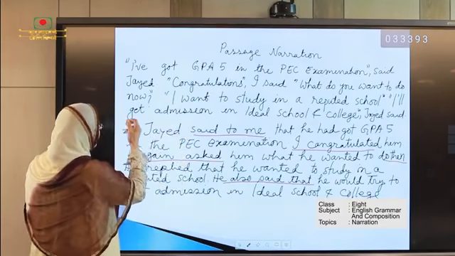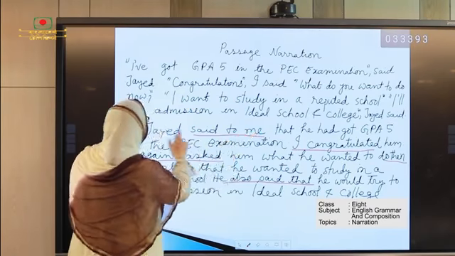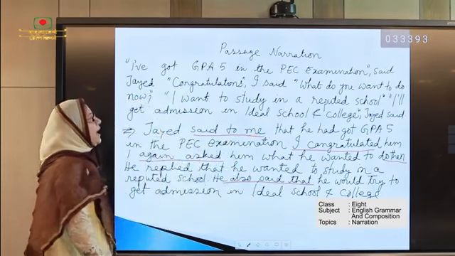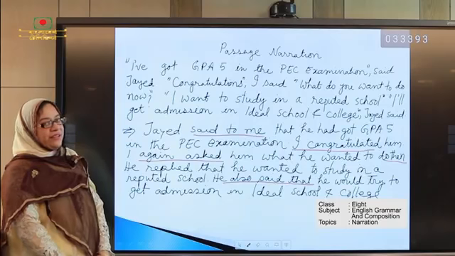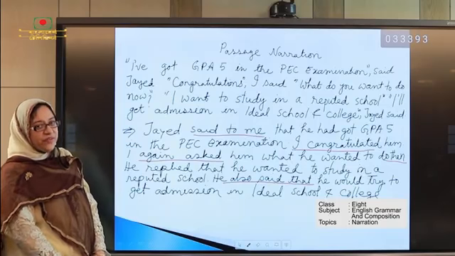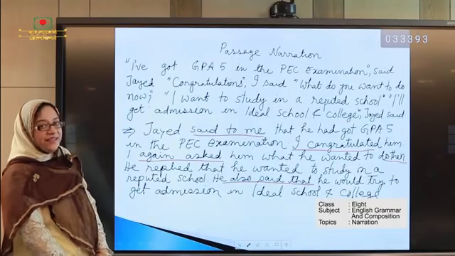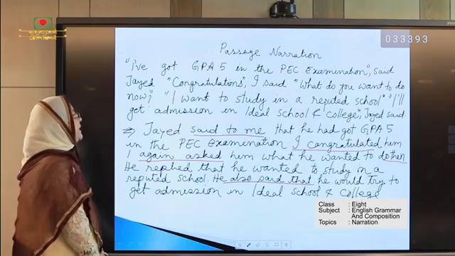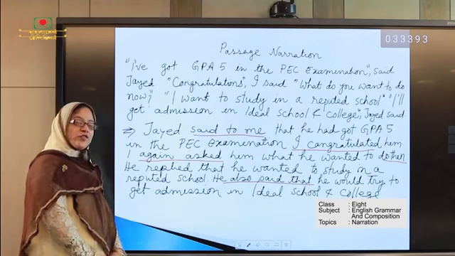Here is another line. "I will get admission in an ideal school and college," Jahid said. Here we see that Jahid again said that I will get admission in an ideal school and college.